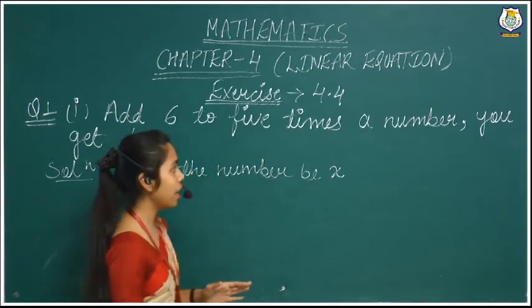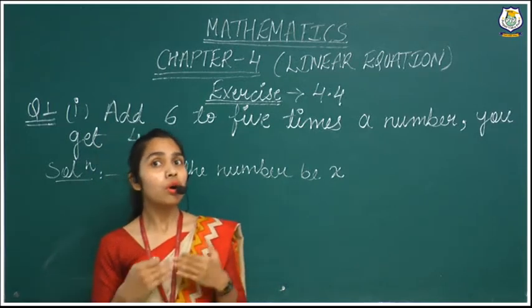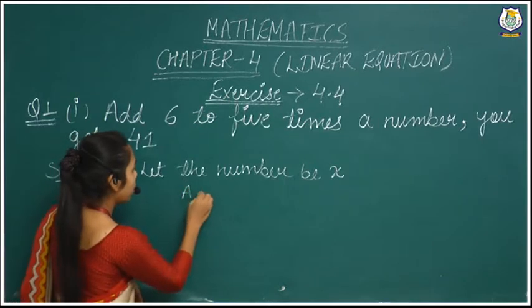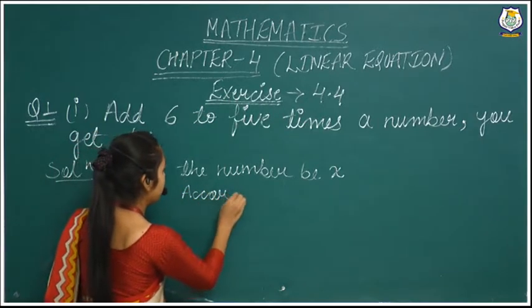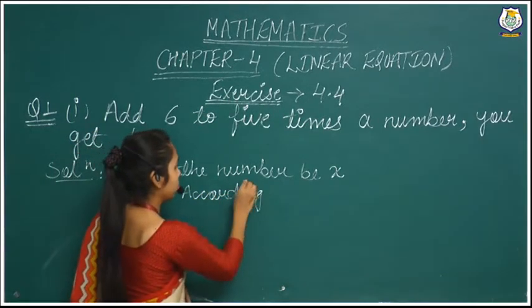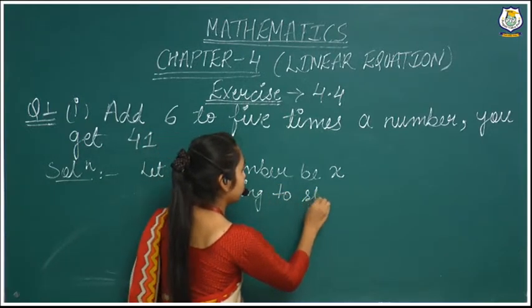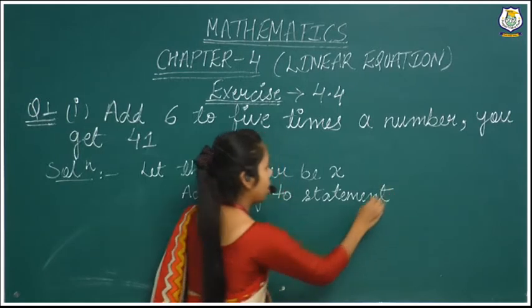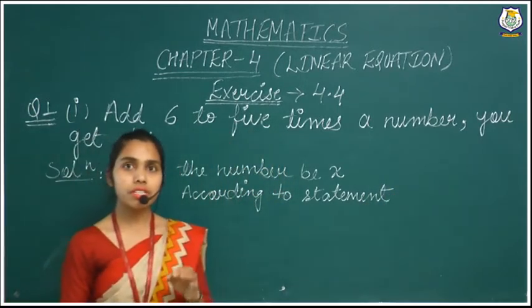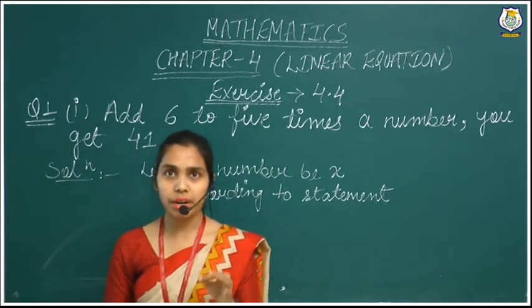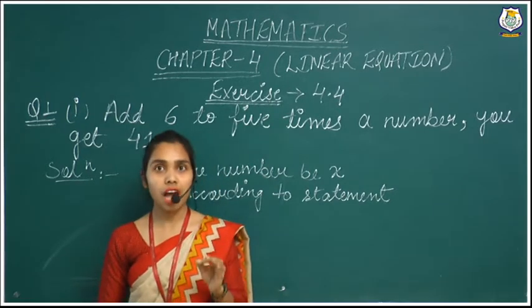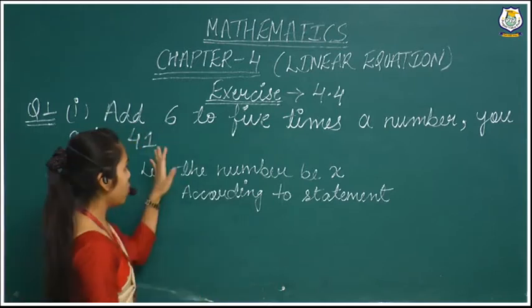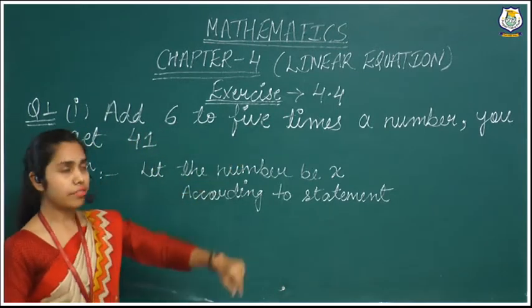After that, now we will go through according to our statement. According to the statement means whatever statement is given, we have to read it very carefully and set up our equation. The statement is: add 6 to 5 times a number.